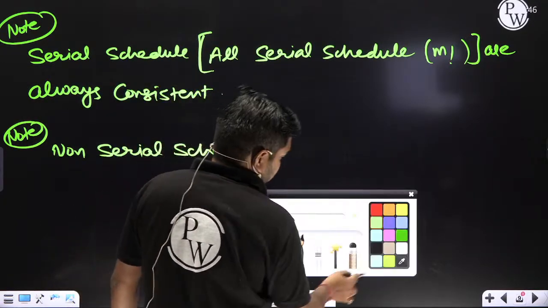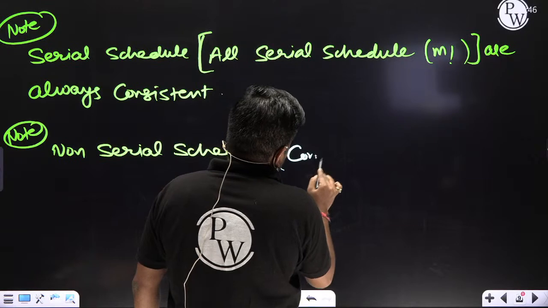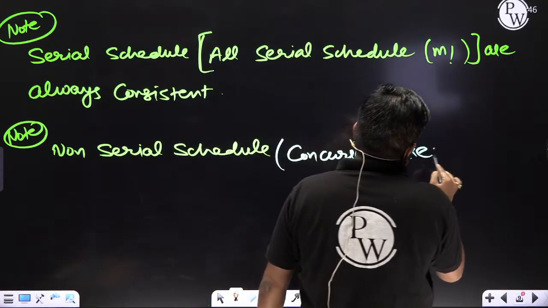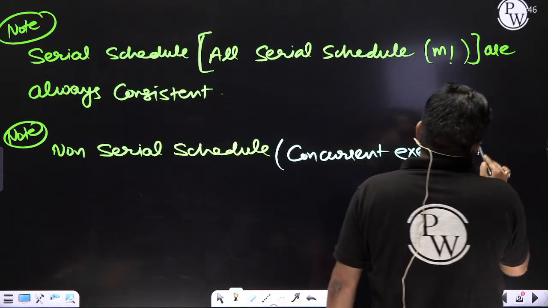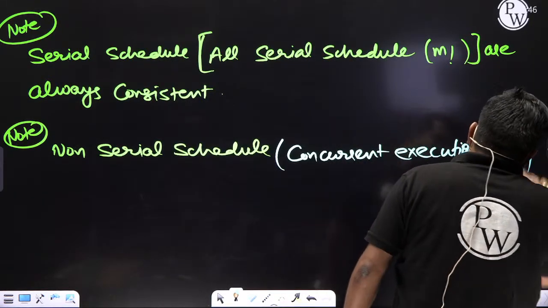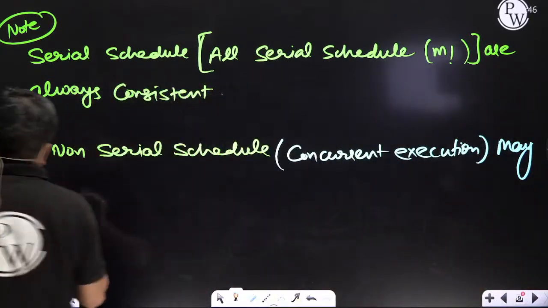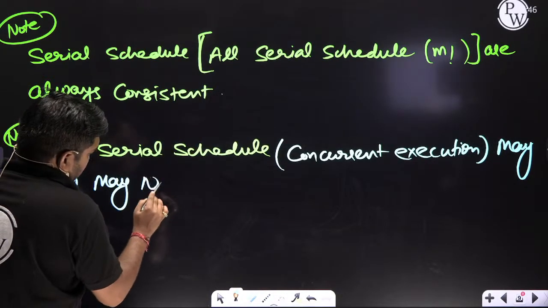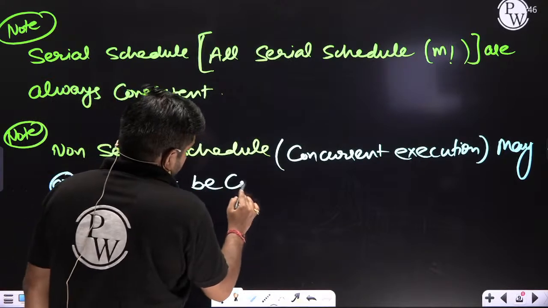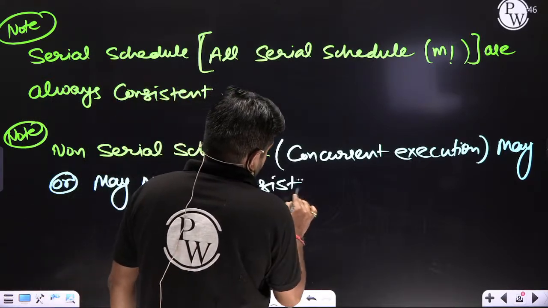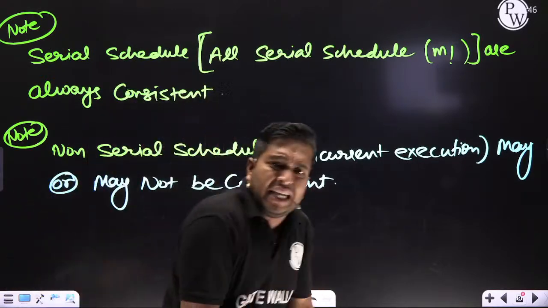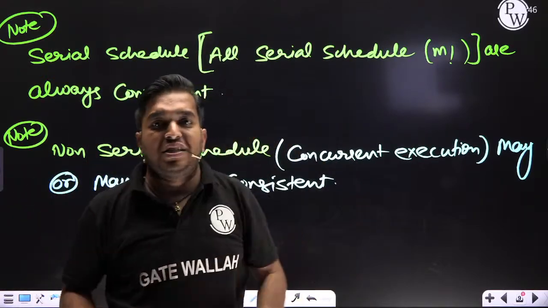What is the meaning of non-serial schedule? Concurrent execution. It may or may not be consistent. A non-serial schedule may be consistent or may not be consistent.